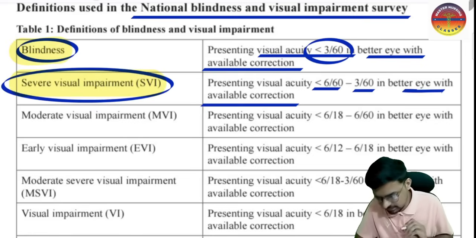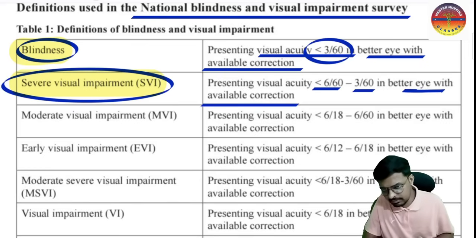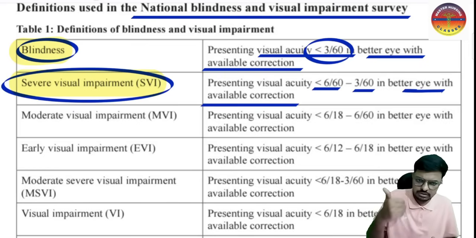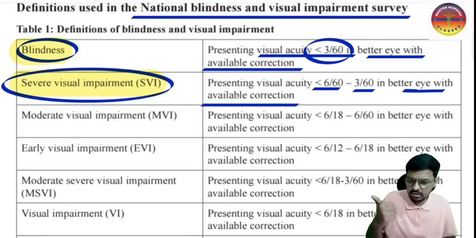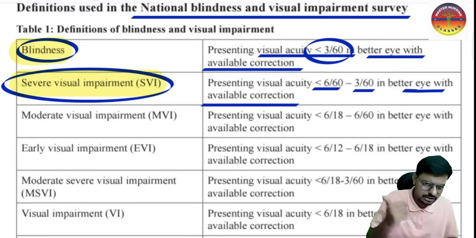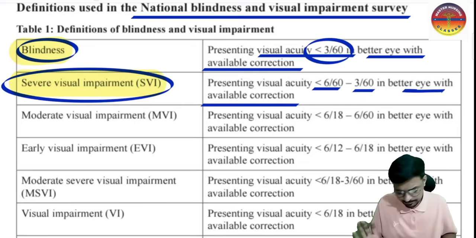Any question in your exam may come from either severe visual impairment or blindness. Less than or equal to 3 out of 60 is blind, and less than 6 out of 60 up to 3 out of 60 is severe visual impairment. So this is a very important thing to keep in mind.